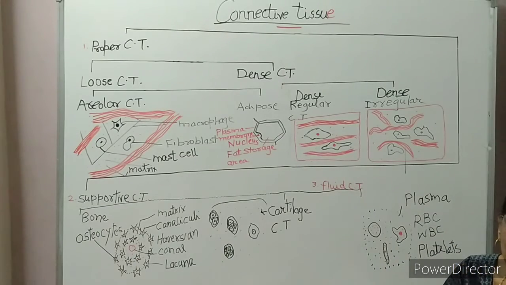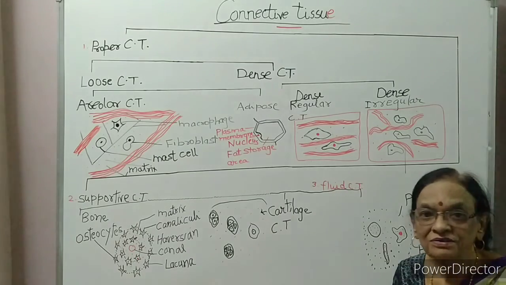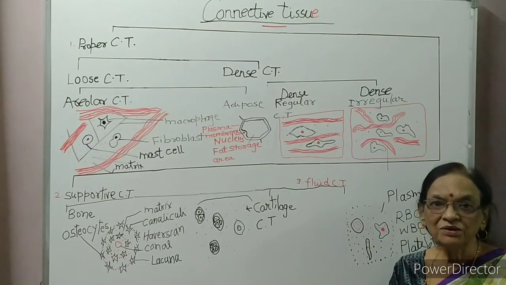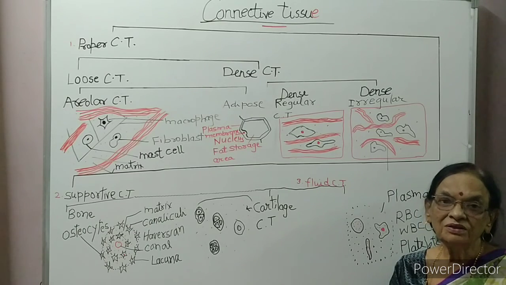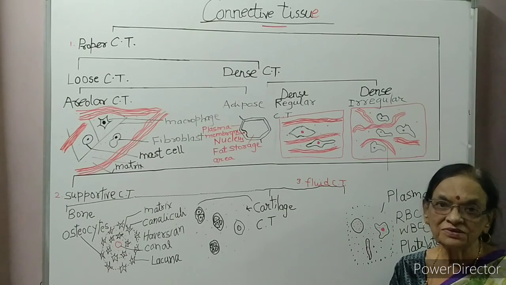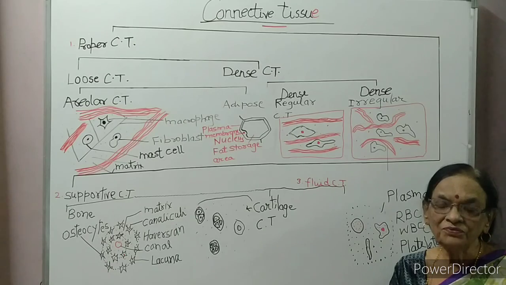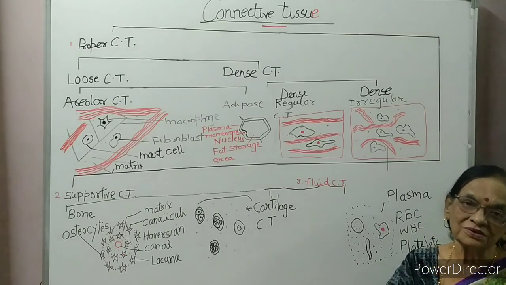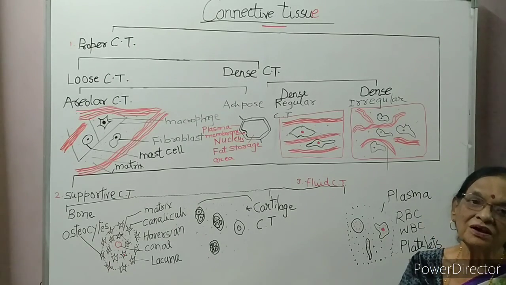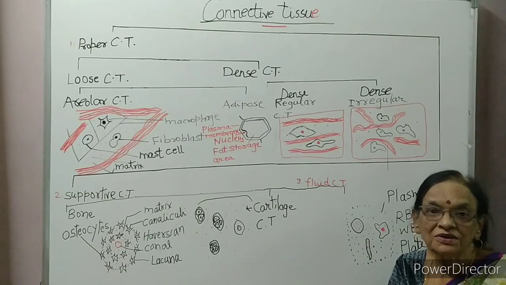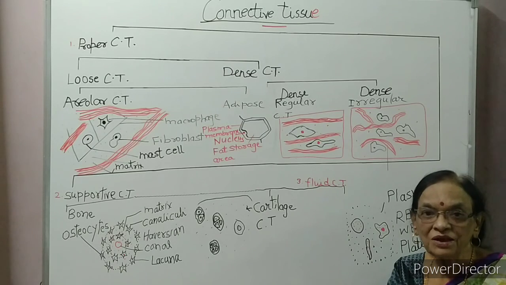When neural tissue is stimulated, electrical impulses are generated in our body. So, neurons transmit impulses from one part of the body to another part in the form of electrical impulses. These impulses are very fast. Detail of this tissue you will study in chapter number